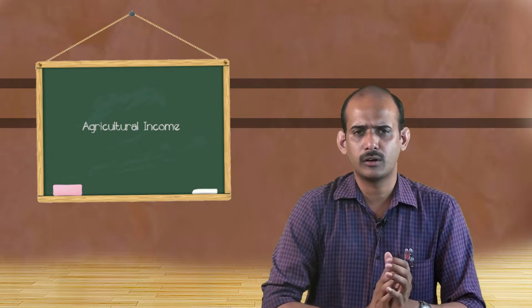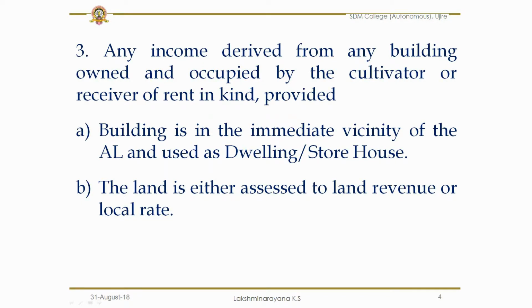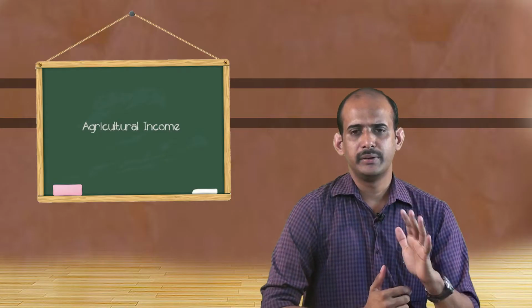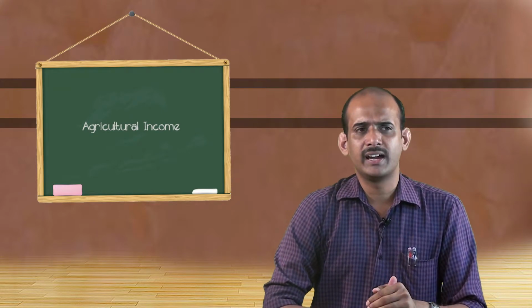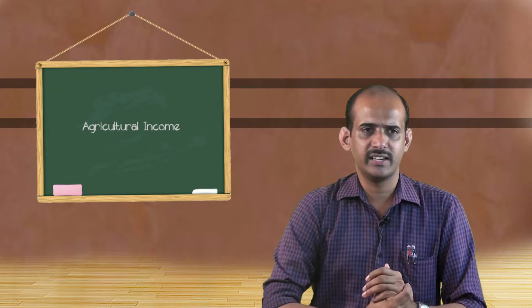Then such incomes are also called agricultural income only, provided the building is in the immediate vicinity of the agricultural land, and that building should be used as a dwelling house or storehouse, in the sense it can be used as a godown. So any income derived out of a godown which is situated in the agricultural land is to be called agricultural income only, and the land where that building is situated is assessed to land revenue or local rate.